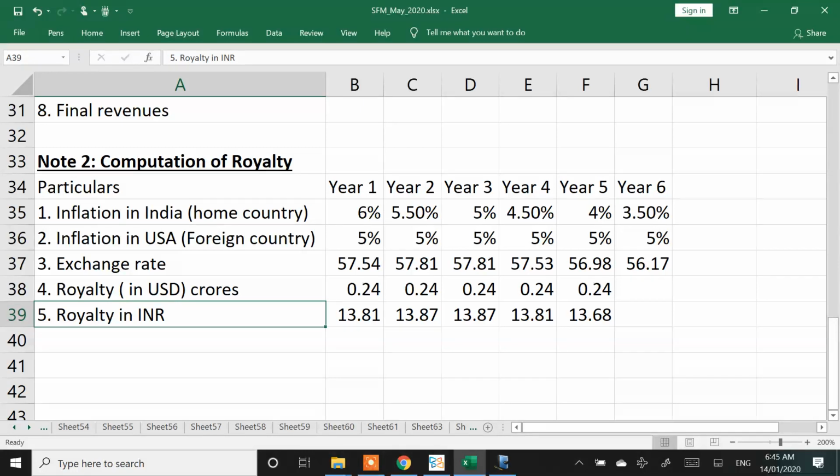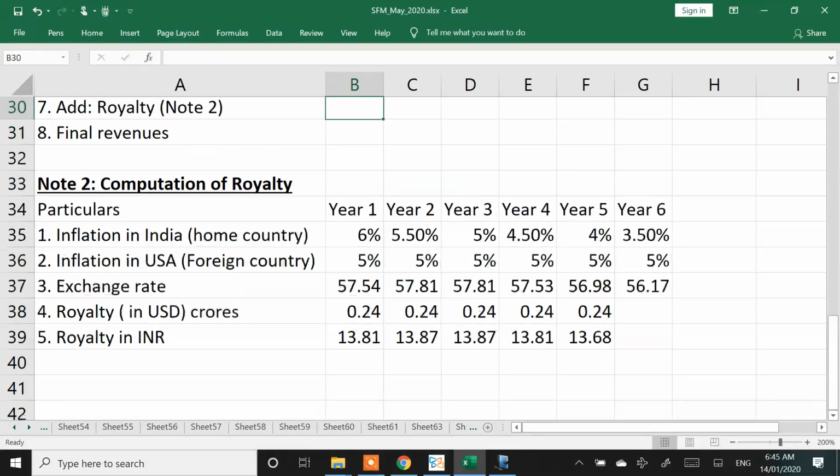This is one major chunk of the calculation. Now onwards it will be slightly simple. The major chunk is on the revenues part and the repatriation amount calculation. These two will be little tricky. Royalty in INR is 13.81, 87, 87, 81 and 68. Any doubts on this calculation? You have a doubt, let me know, I'll clarify.